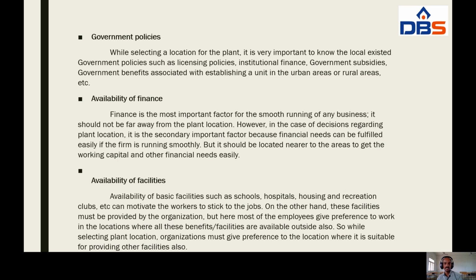Other facilities means hospitals, housing, free canteens or entertainment clubs, whatever it may be. This is also one of the important factors, availability of facilities.